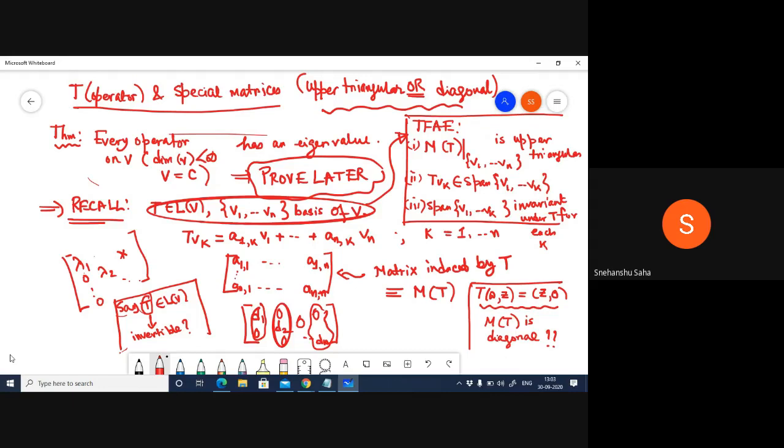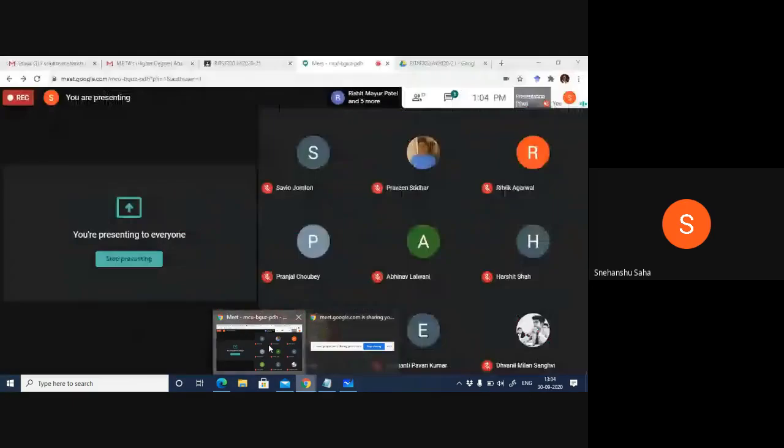No idea? Nothing? Okay, tell me, what is the eigenvalue of this operator? Hello? What is the eigenvalue of this operator?